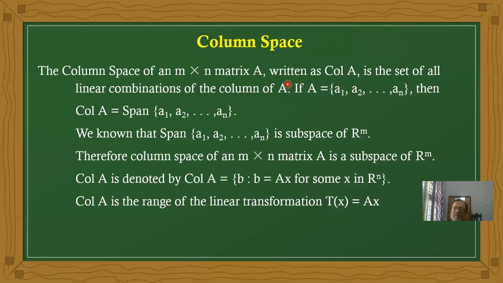For example, if A is a matrix such that the first column is A1, the second column is A2, and the nth column is AN, then Col A is nothing but the span of all these vectors. A linear combination is nothing but a span. Therefore, it is a span. We know that a span set is always a subspace.